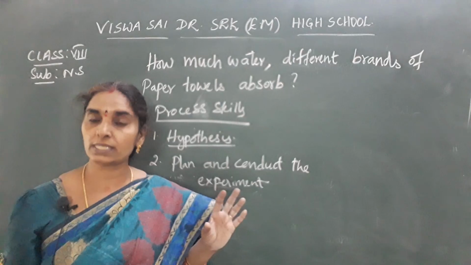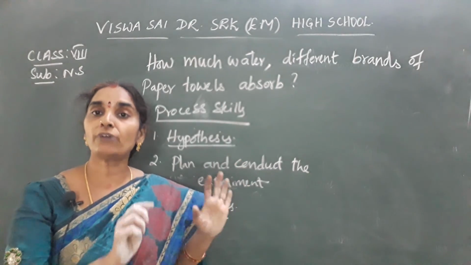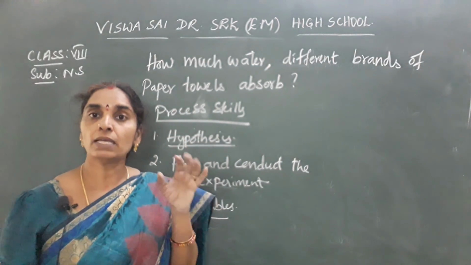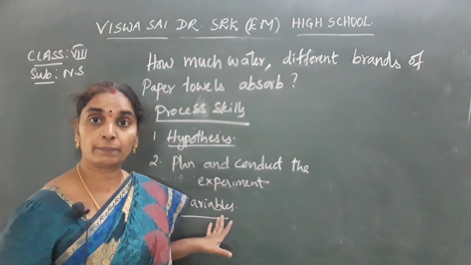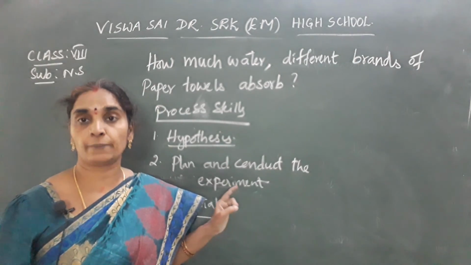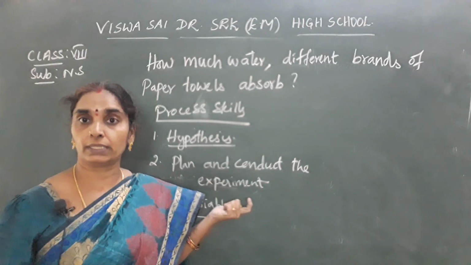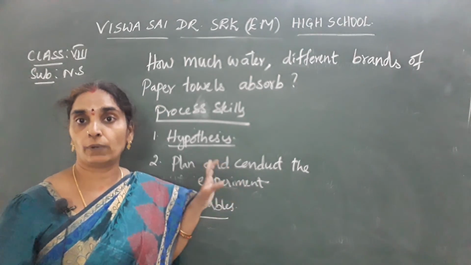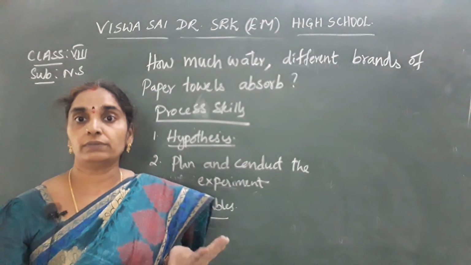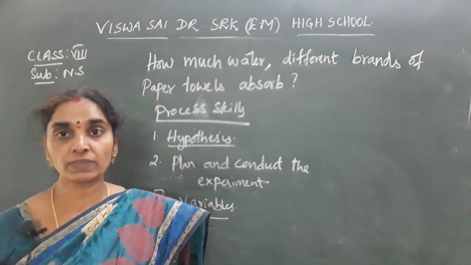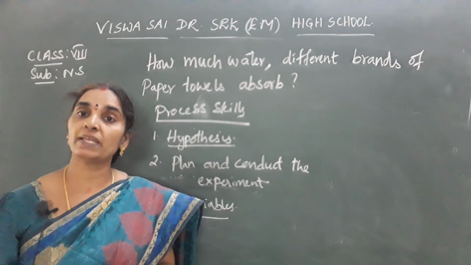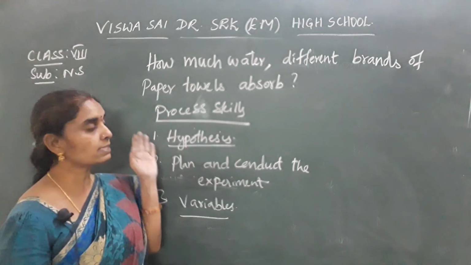Then remove the towels and hold them over a beaker for 5 seconds, and then measure. So the water that is taken is equally maintained, and the time is kept the same. In all, 10 seconds for absorption and 5 seconds for draining the water from the towel into a beaker should be maintained properly. After that it is recorded. So these are the process skills that are used.